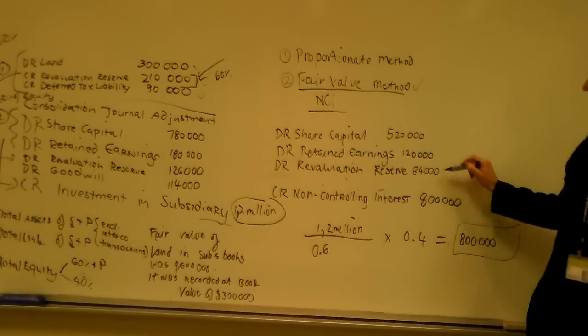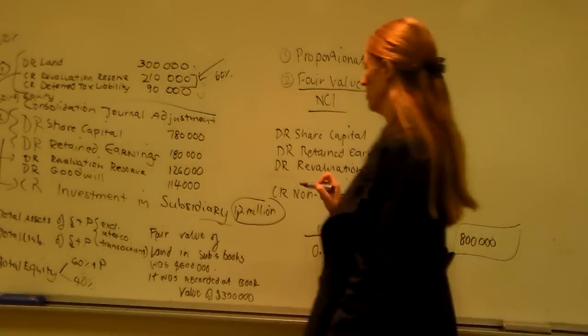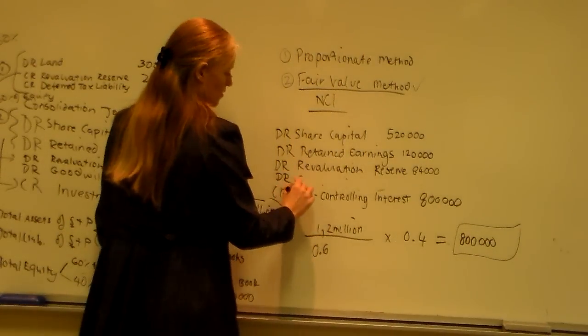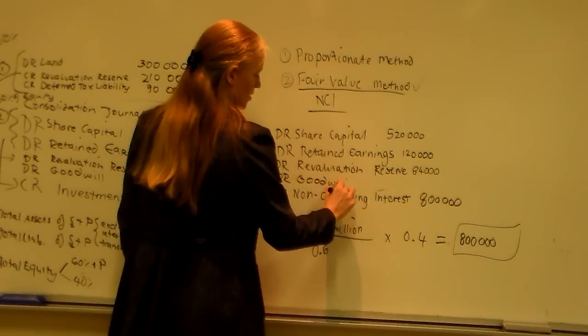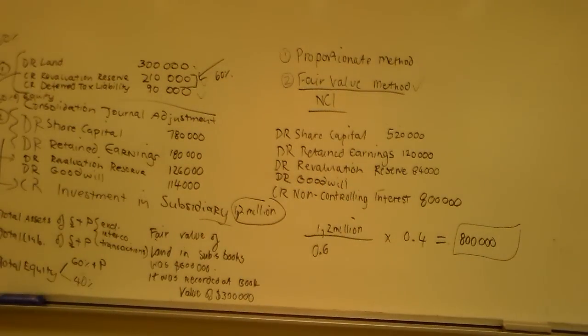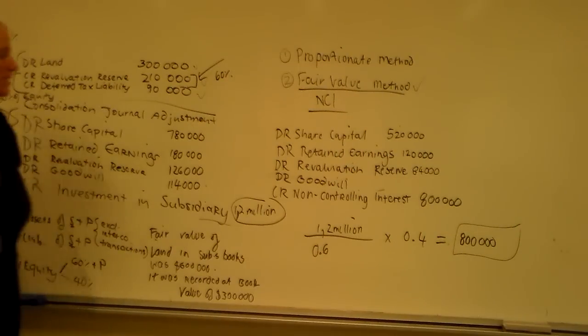So if we go 800 minus that, minus that, minus that, we're actually going to have goodwill here. Basically what we're saying here, the reason why it's better is because you're saying, okay, if someone paid 1.2 for 60%, then obviously the goodwill of the company is not only 114, it's actually more than that. So this is only 60% of the goodwill. Do you know what I'm saying there? Okay.